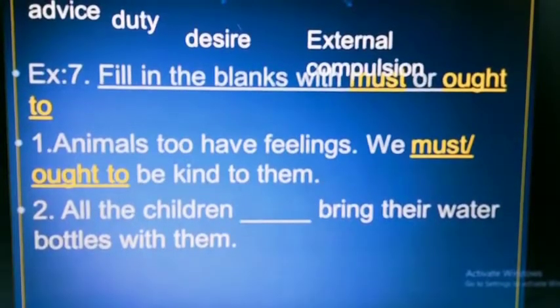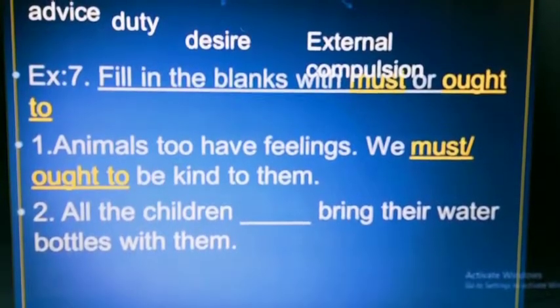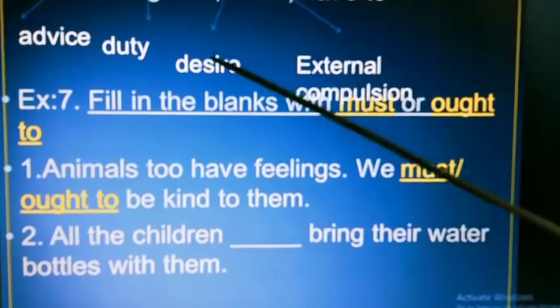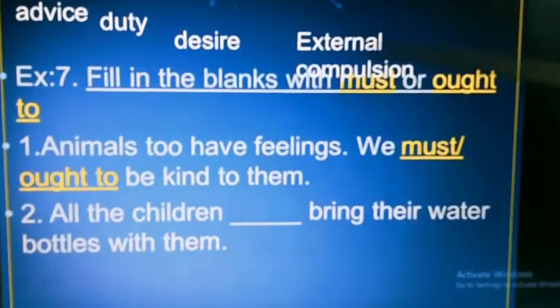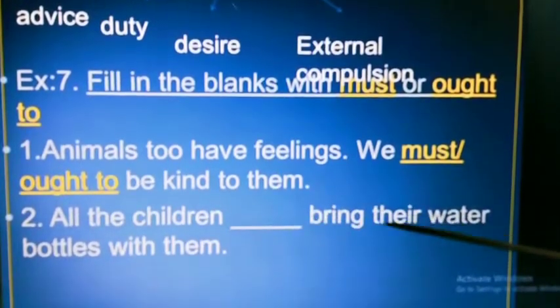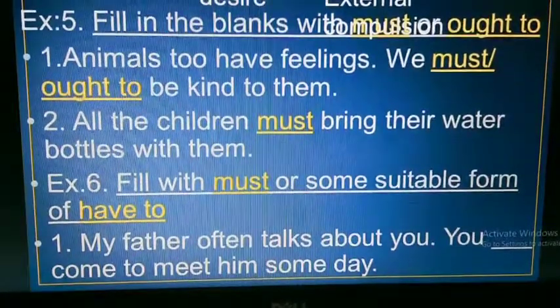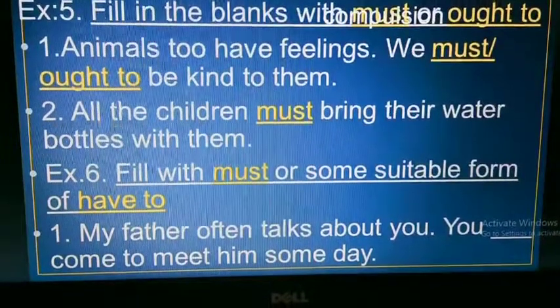Now the second one: all the children dash bring their water bottles with them. Here it shows a necessity. So must is a desire or a necessity. So here we can use: all the children must bring their water bottles with them. Exercise 6. Fill in the blanks with must or some suitable form of have to.